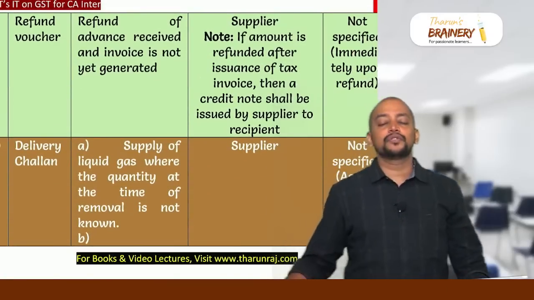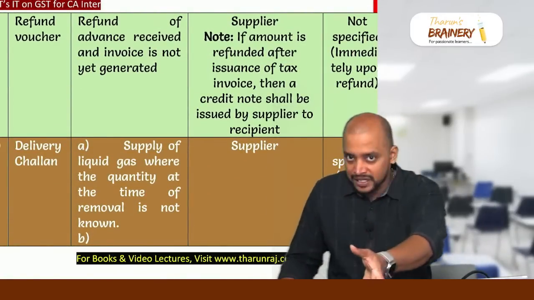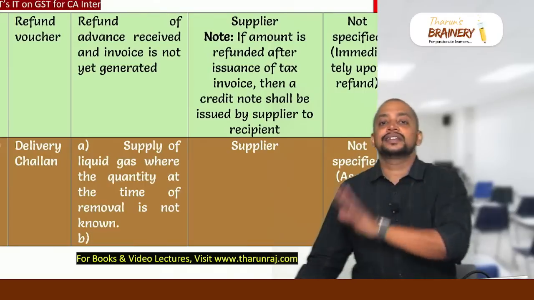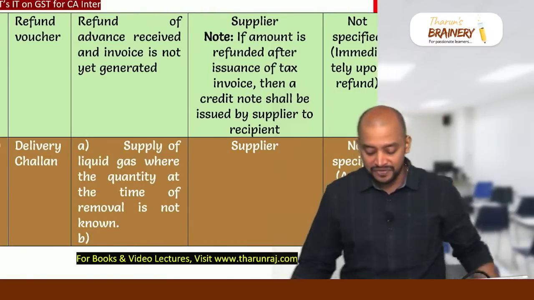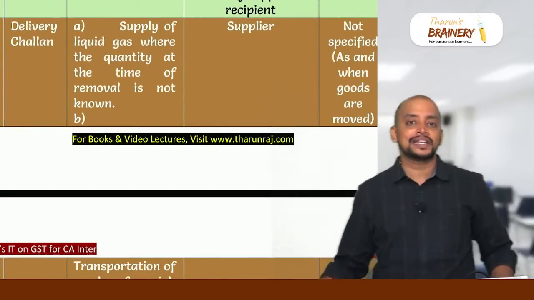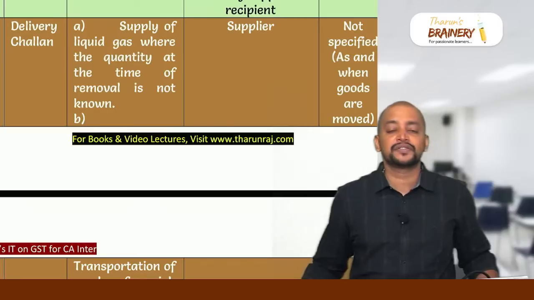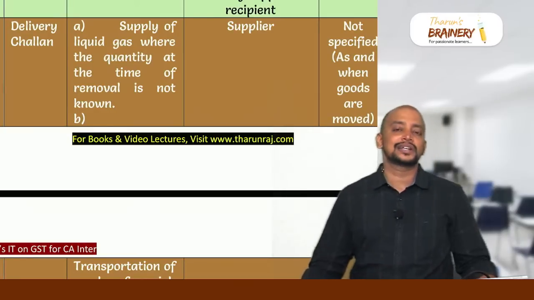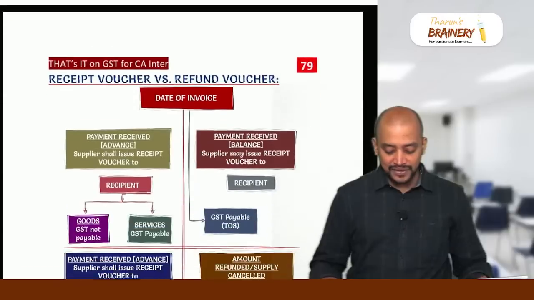And then refund voucher. So whenever an advance is received and a receipt voucher is given to the recipient, thereafter the supply is cancelled and the invoice is not yet prepared, then the name of the document given by the supplier to the recipient is refund voucher. Then delivery challan, in case of movement of goods without involving any supply, that is goods sent on job work or goods taken from one place to another place for which they have not obtained separate registration, etc. In that case, the goods should accompany a document called delivery challan.